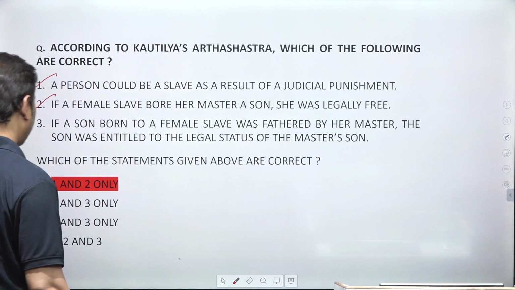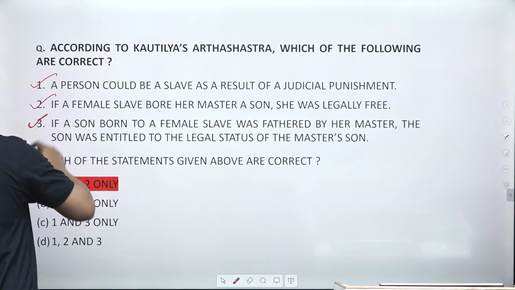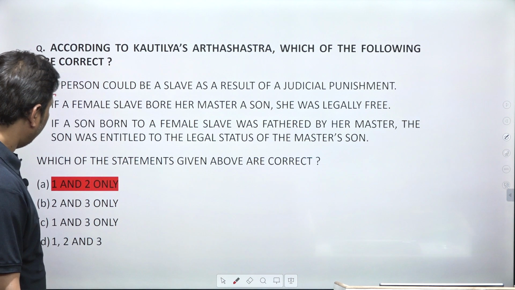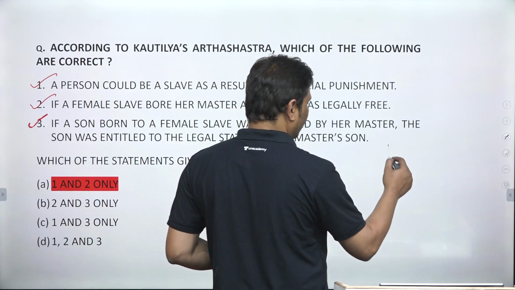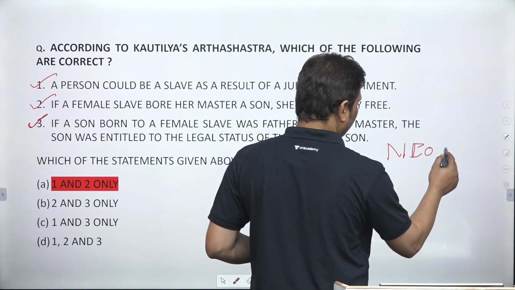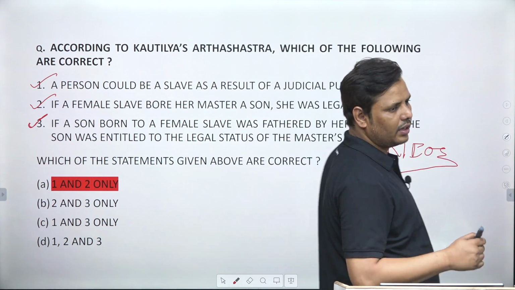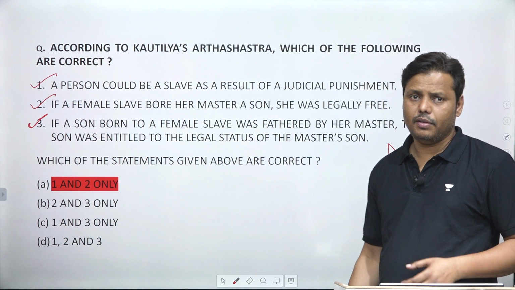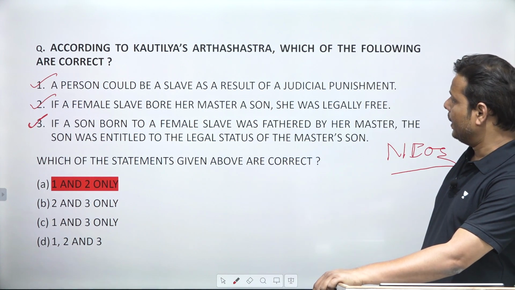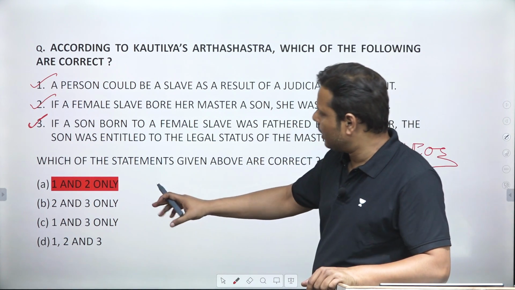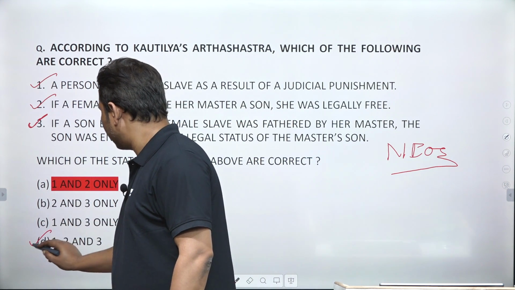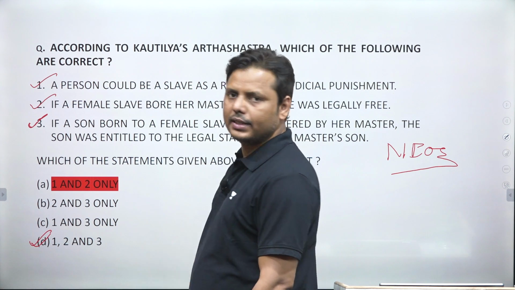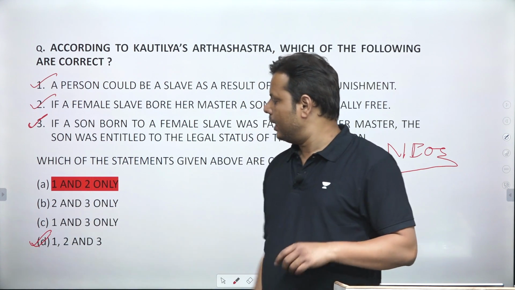Yes, this is also correct. And again, this is referred to clearly in Arthashastra. Now, this question seems to be quite tricky, but if you refer to the NIOS material, you'll find that all the 3 statements are clearly mentioned there. So, it's quite clear that the answer has been given wrong. Actually, it's not A, D is the correct answer, because all statements 1, 2, 3 are correct, and that's why D is the right answer.